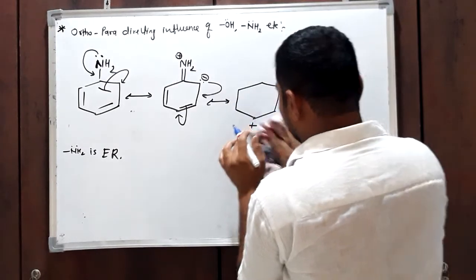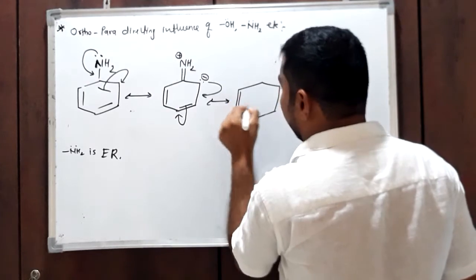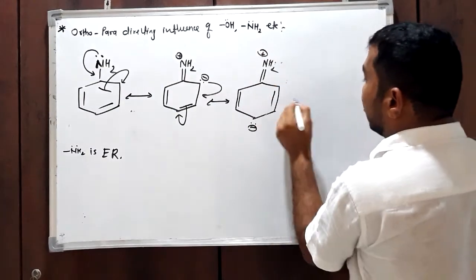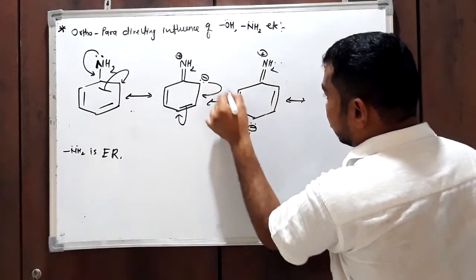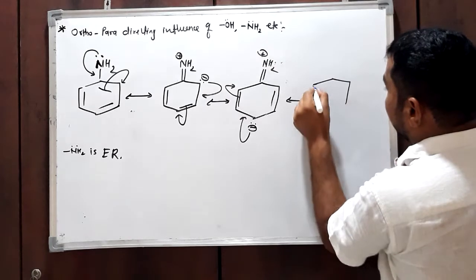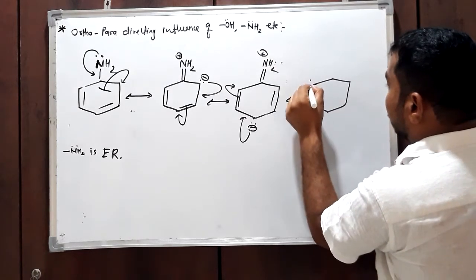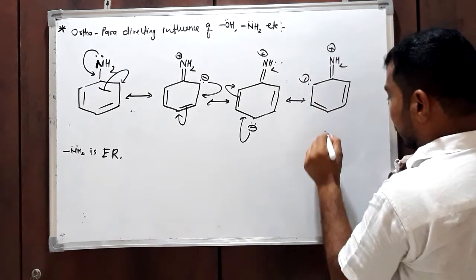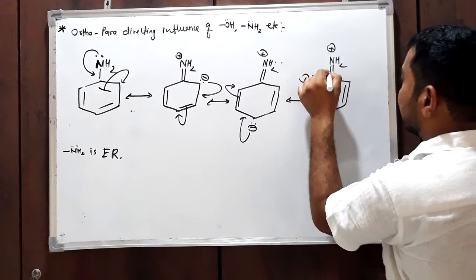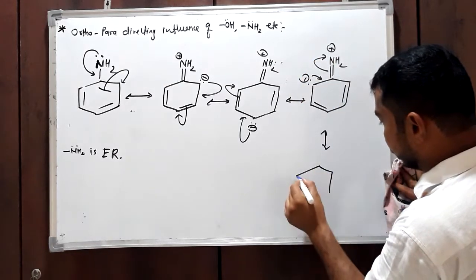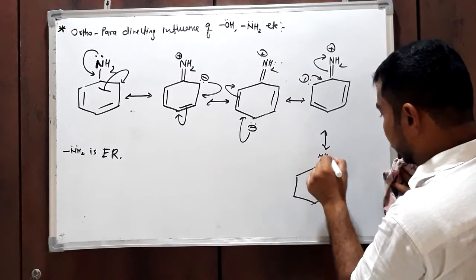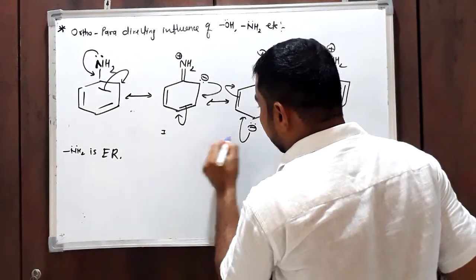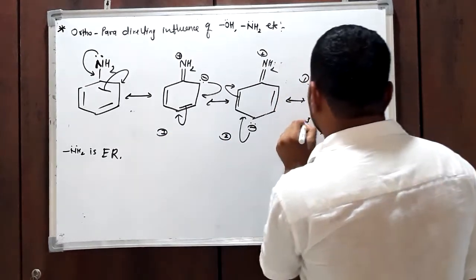You will get one more structure like this, and again one more, and then I will come back to the original structure. So 1, 2, 3, 4.